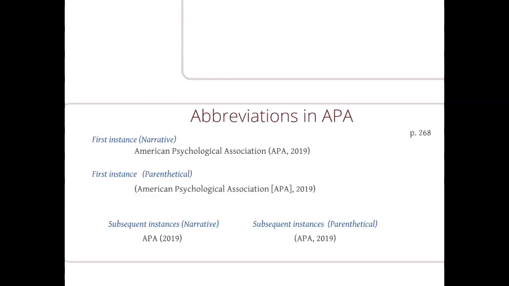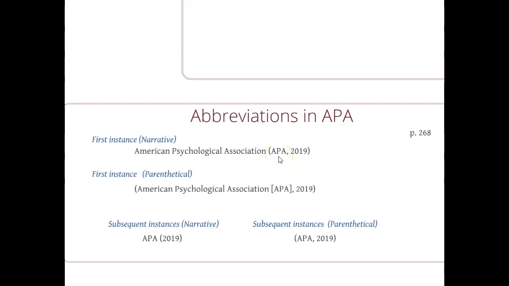Next, let's talk about abbreviations in APA. So when dealing with in-text citations, sometimes instead of having an individual who's authored a work, we'll have an organization that has authored something. A lot of times you'll find this on reports or things that you find on the web or websites. And for many of these corporate authors, they will have common abbreviations.